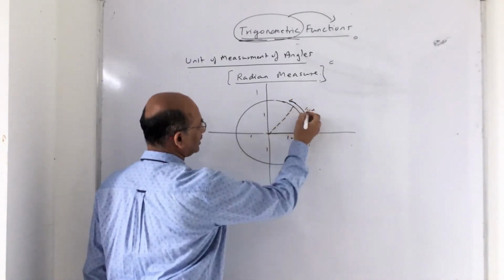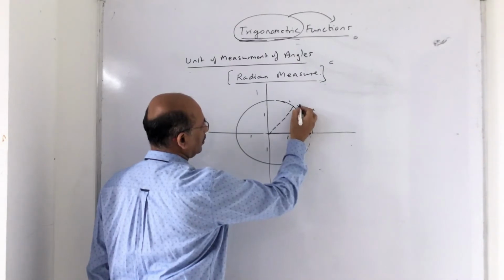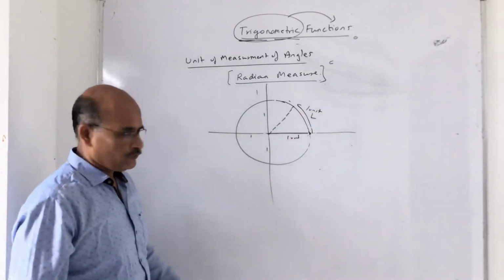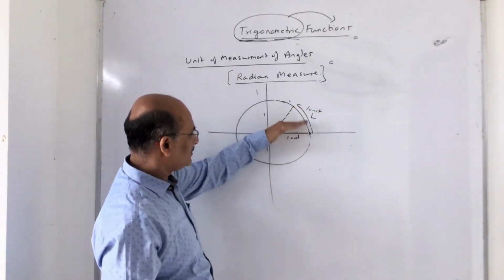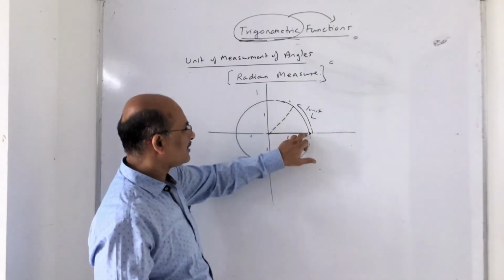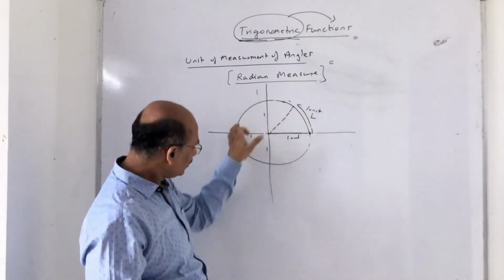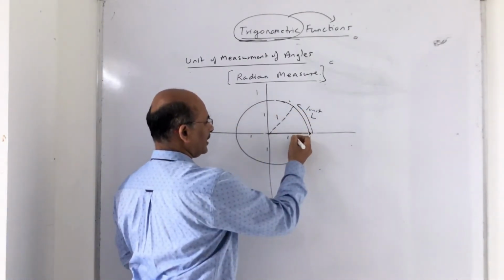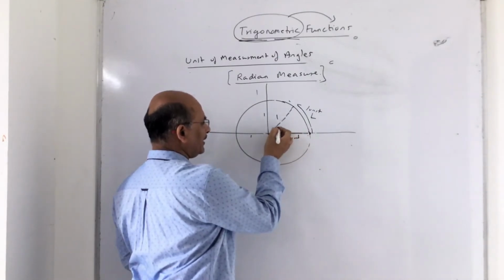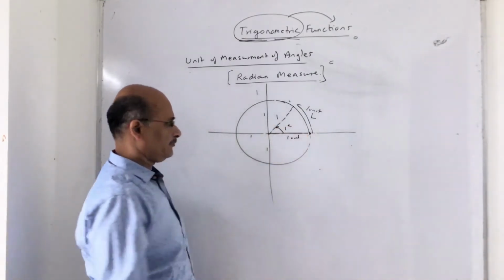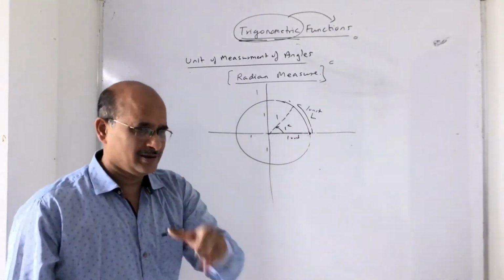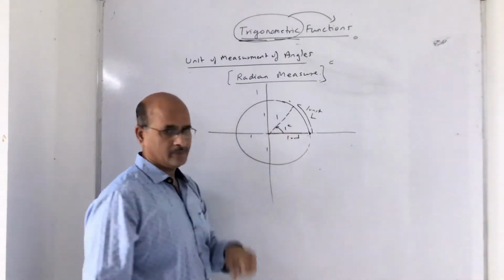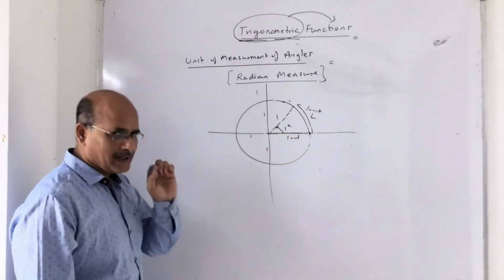Say this is 1 unit. So if the terminal arm subtends or covers an arc of 1 unit in a unit circle, remember this is 1, this is 1, this is 1, then the angle subtended at the center is said to be 1 radian. Understand? We are touching this, we are not going into the depth of this topic, just understand.